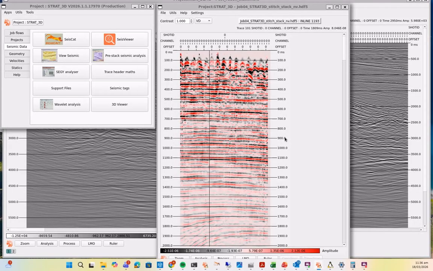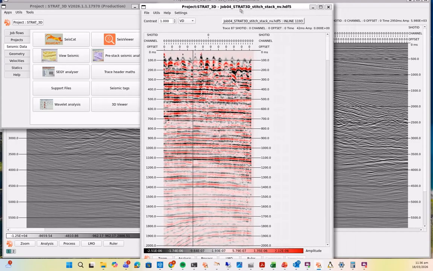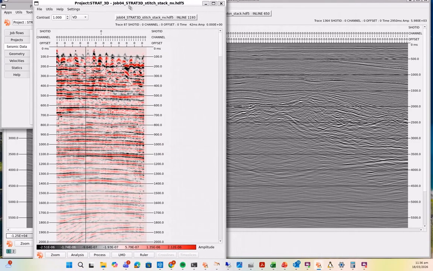The other key component of this release is the new seismic data viewer, SeisViewer, which can be seen on the seismic data tab of the launcher with the new button SeisViewer up here. So this has capability to display pre and post stack seismic data and 2D and 3D stack data sets as well. So what I have here is an inline